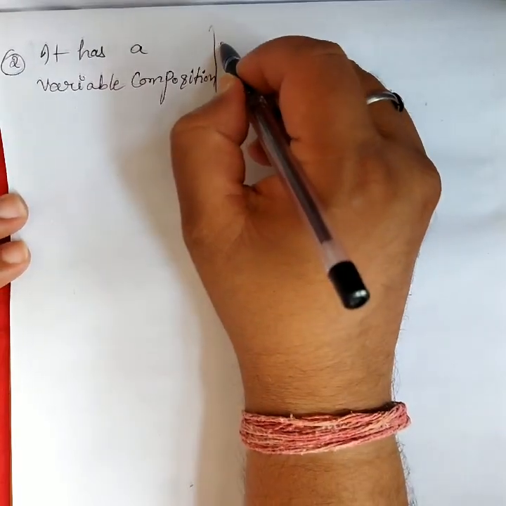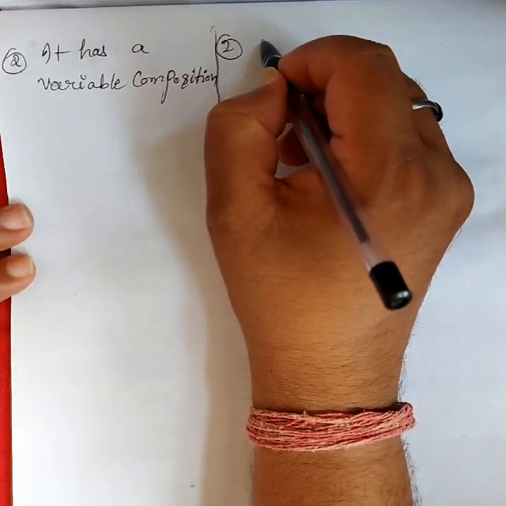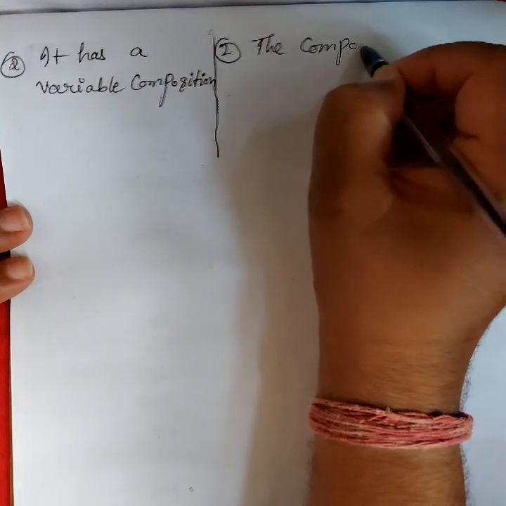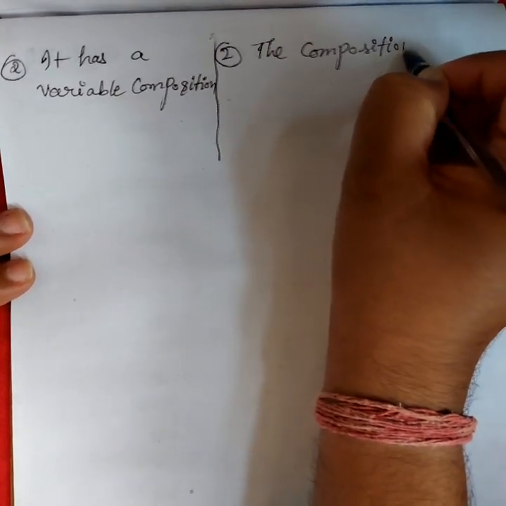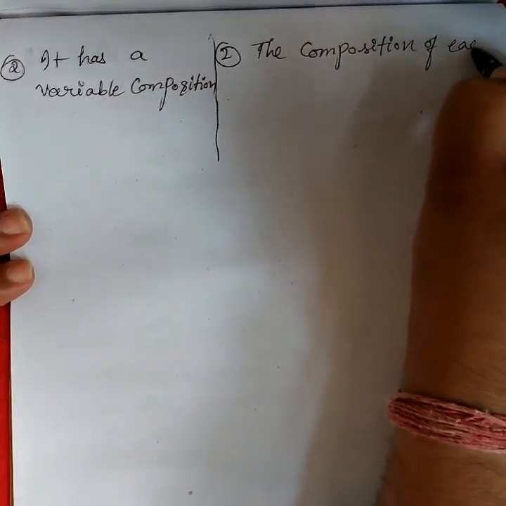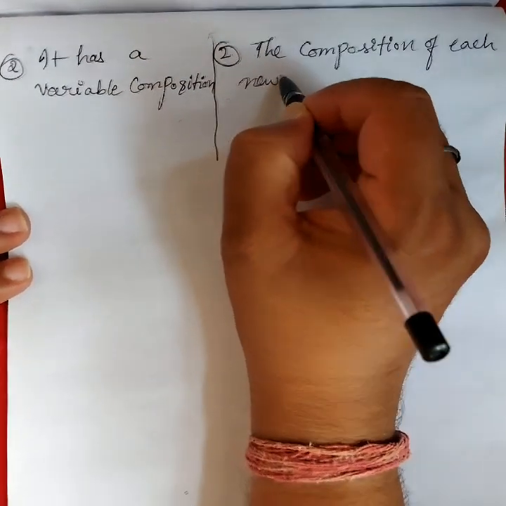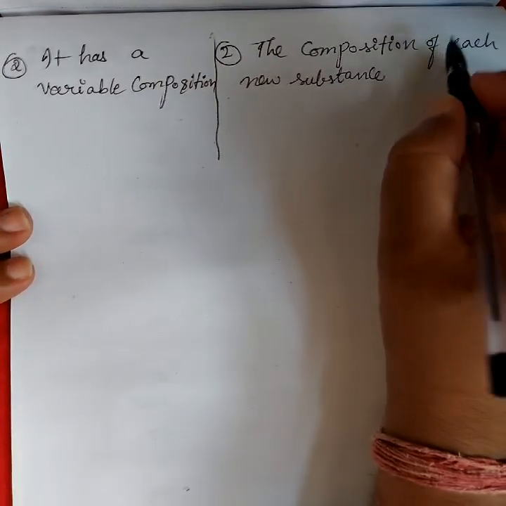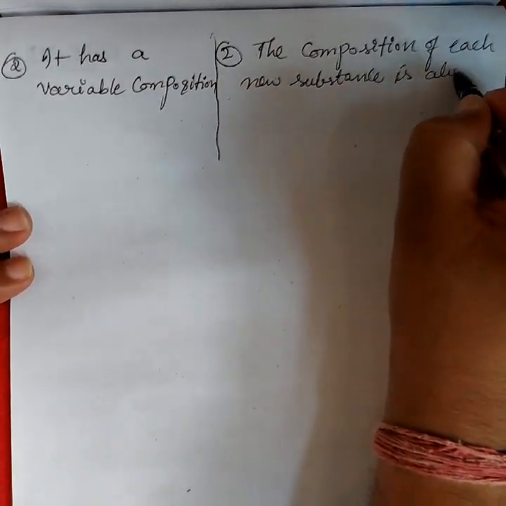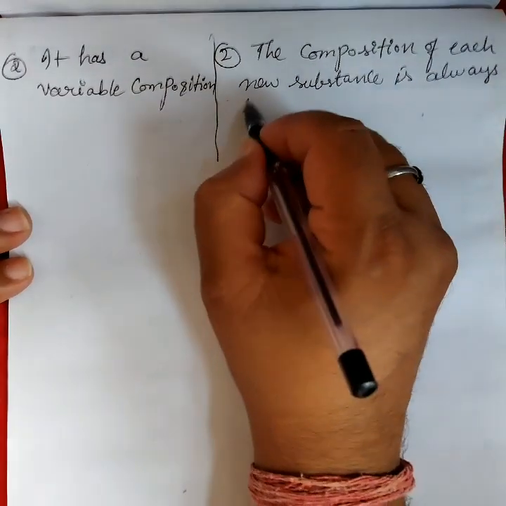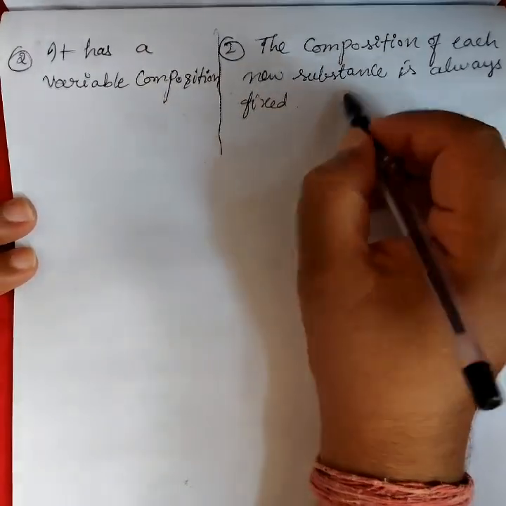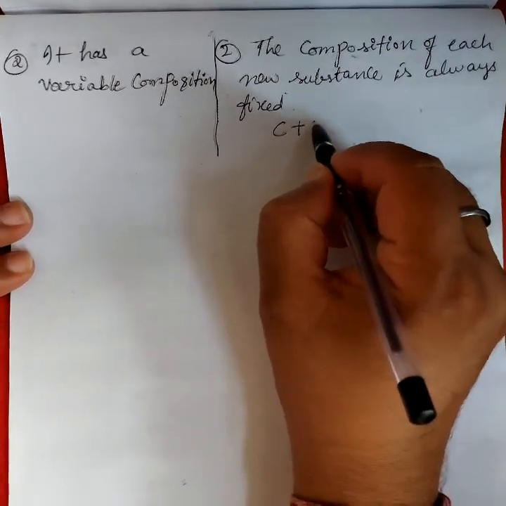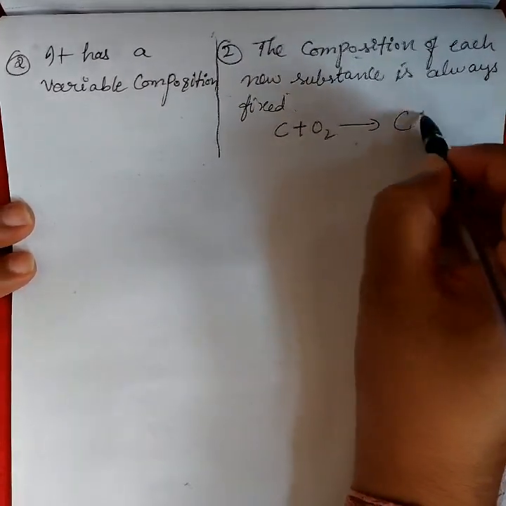And here, in compounds, the composition of each new substance is always fixed. For example, C plus O2, the product is CO2, carbon dioxide.